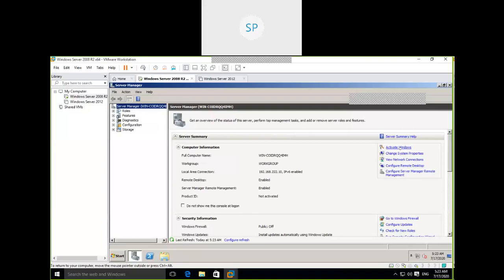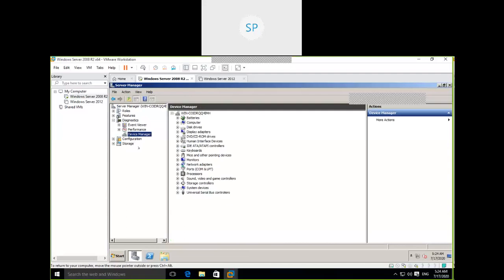Okay, where is device manager? Device manager is available in the same server manager, under the menu diagnostics. Expand diagnostics, then device manager.